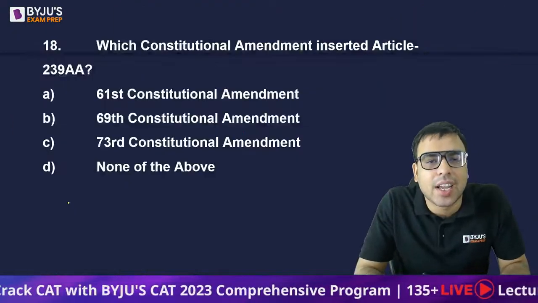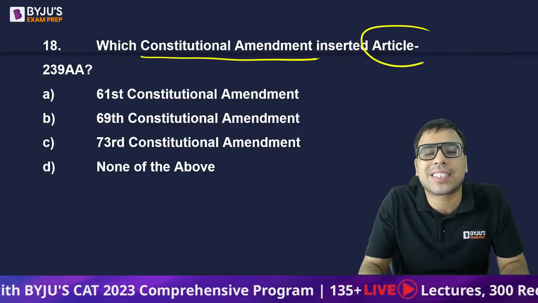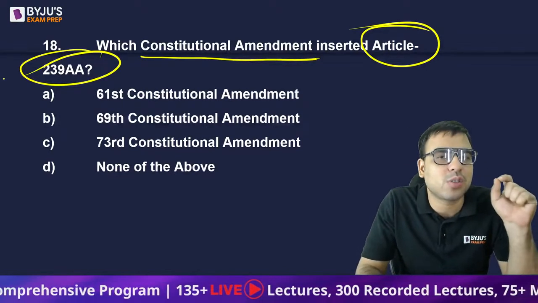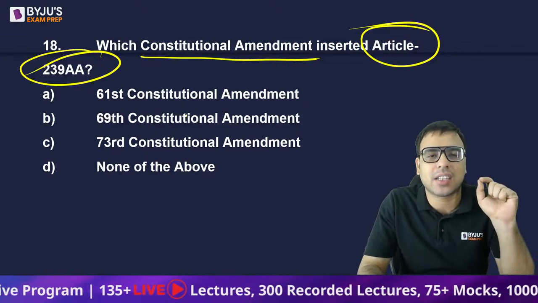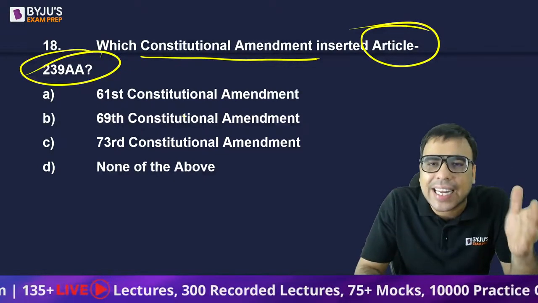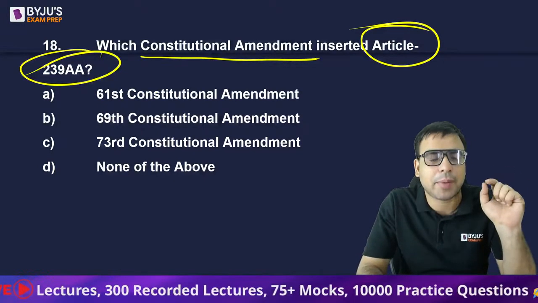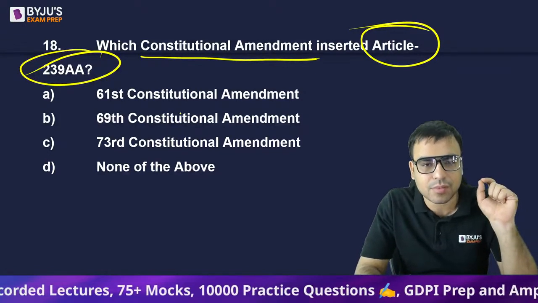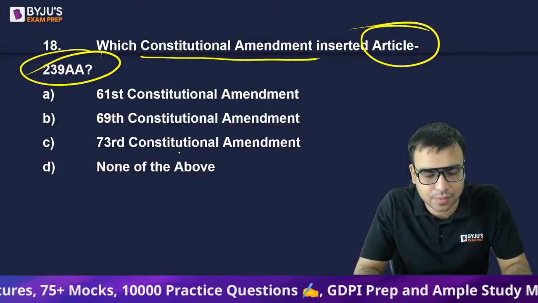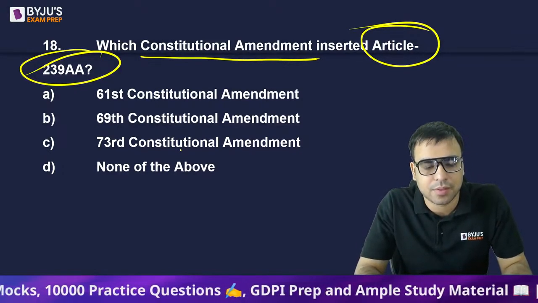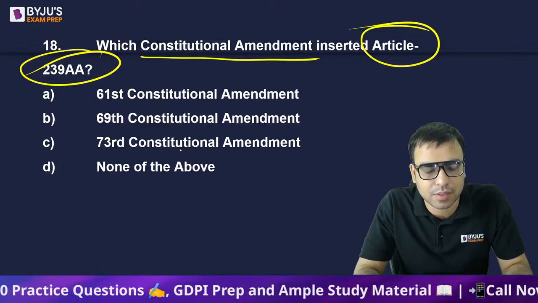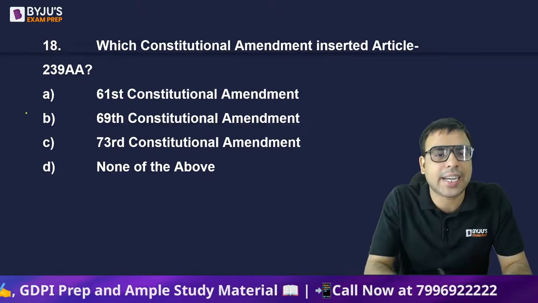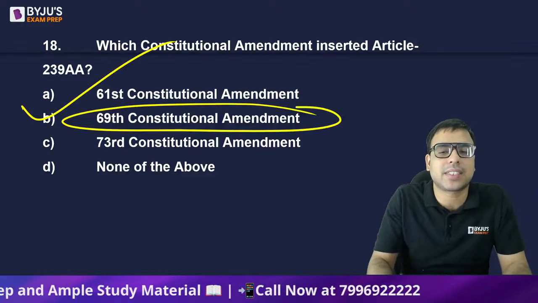Okay. The next is, which constitutional amendment inserted Article 239 AA? So originally Article 239 AA was not mentioned in the Constitution. It was added later on by some constitutional amendment. So you have to tell which constitutional amendment inserted this. Anyone? So the right answer is option B, the 69th amendment.